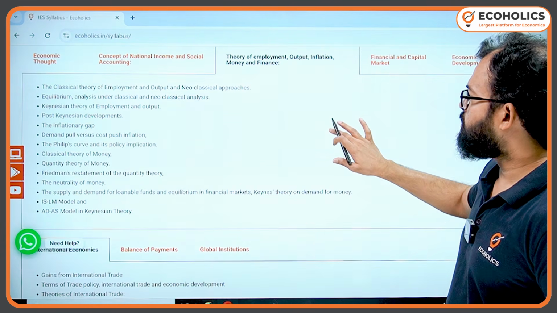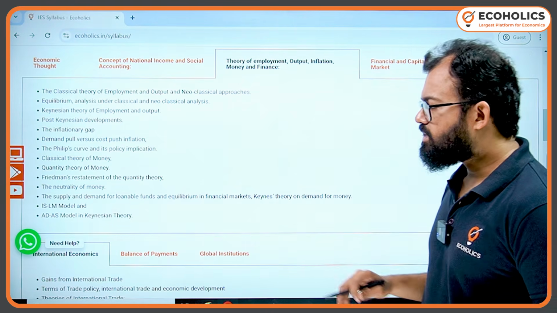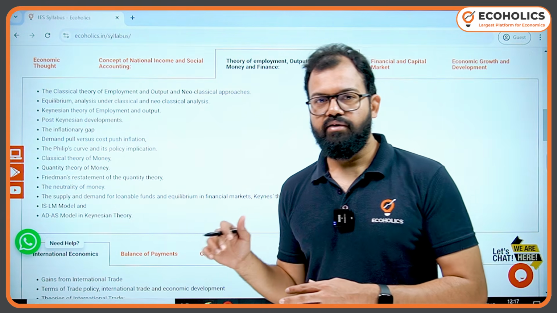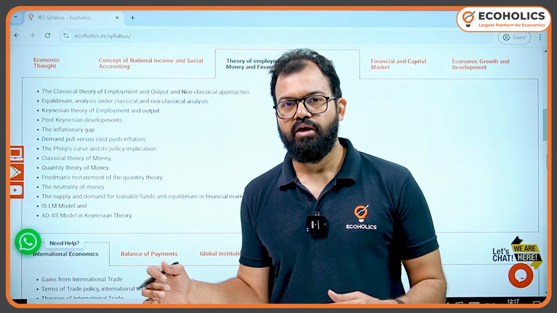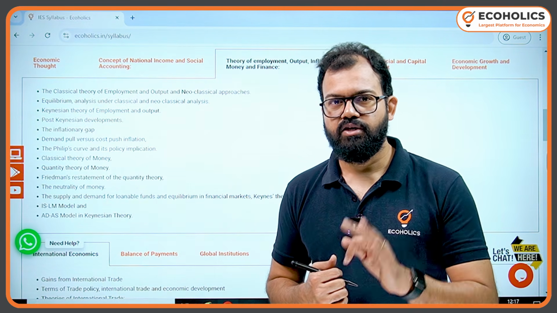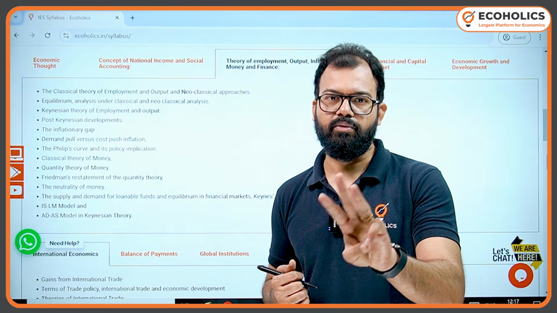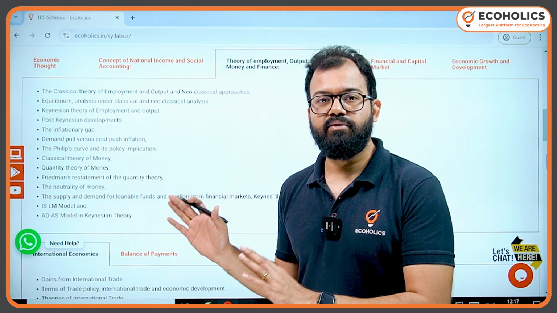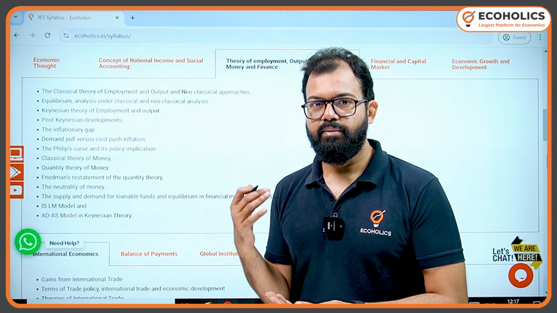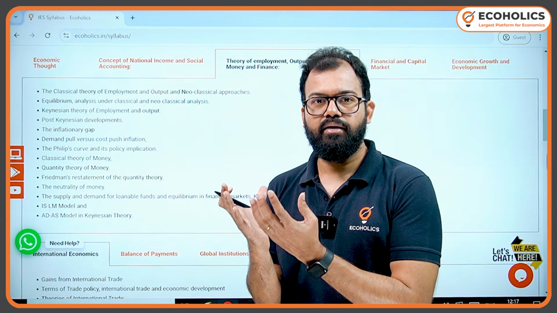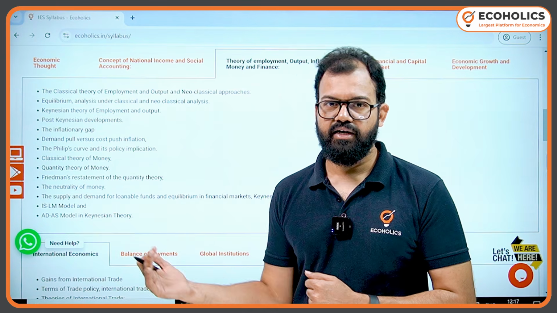Now again, here you can see theory of employment, output, inflation, money and finance. So it's generally considered macroeconomics. What I feel is that the general economics 2 paper is a daunting task to cover, because if you see your semester examination, you have 3 major subjects in general economics 2: macro, growth and development, and international economics. And that too, this paper will be conducted in the afternoon shift, that is on day 2. So it will be a daunting task for you to implement. It will be challenging physically and mentally, both.